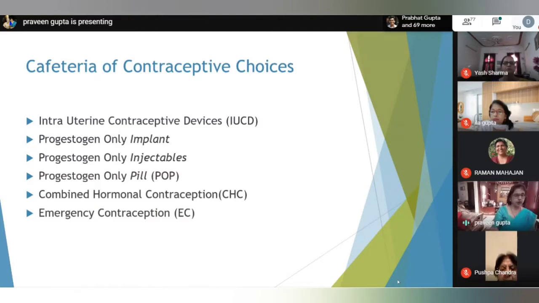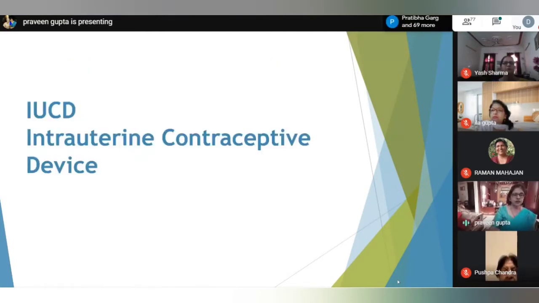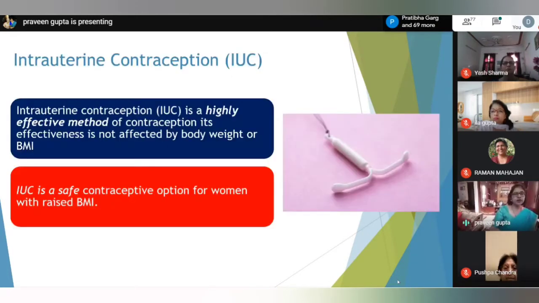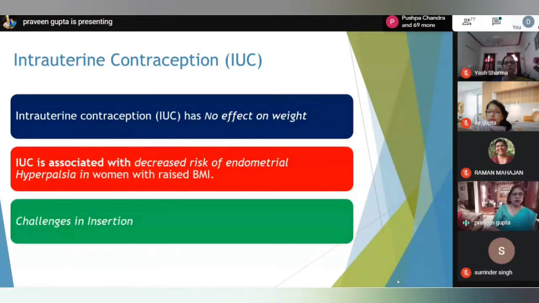Now, the cafeteria of contraceptive choices are intrauterine contraceptive devices, progesterone-only implant, progesterone-only injectables, progesterone-only pill, combined hormone contraception, and emergency contraception. First, coming to the intrauterine contraceptive device. It is a highly effective method of contraception. Its effectiveness is not affected by body weight or BMI because the mechanism of action is local. It does not depend on systemic drug levels. It is a safe contraceptive option for women with raised BMI. There is no effect on the weight of the obese patient in case we use IUC.